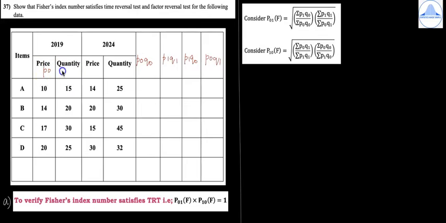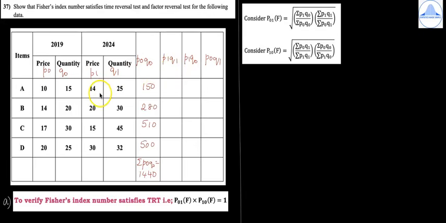So this is P0, this is Q0, this is P1 and this is Q1. So 10 into 15 is 150, 14 into 20 is 280, then we get 510 and 500. So summation P0 Q0, this is equal to 1440.